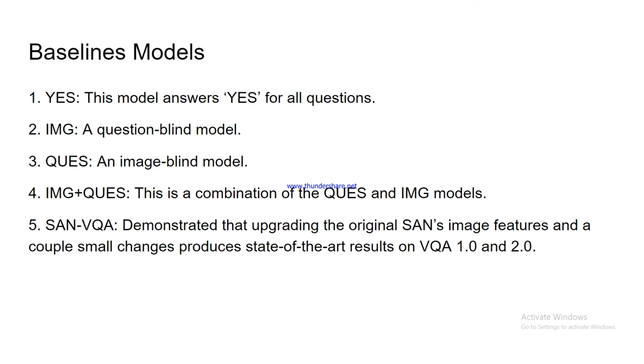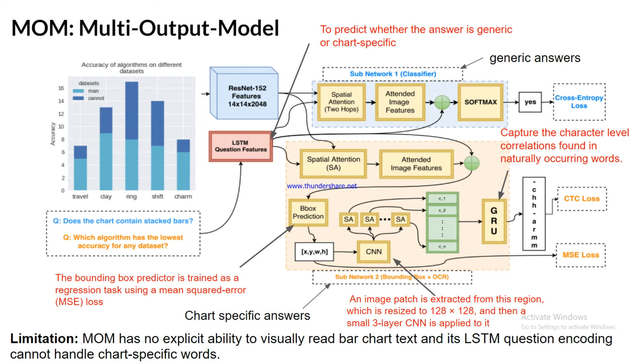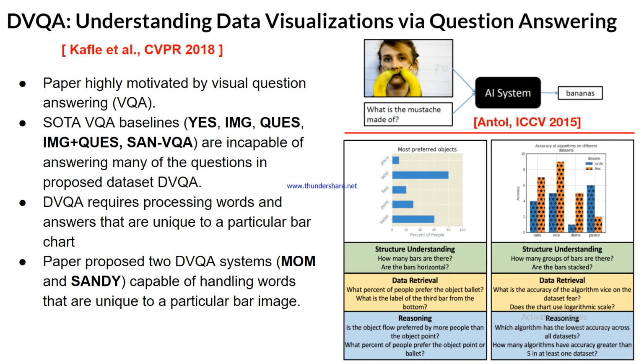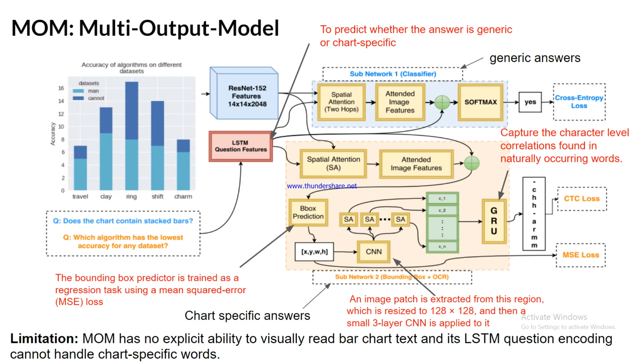Then it comes to the SAN-VQA model. The SAN-VQA model demonstrated that upgrading the original SAN image features, plus a couple of changes, can produce state of the art results. So all these baselines have performed up to some point with some accuracy, but for answers that are unique to a particular bar chart image, all the models fail.